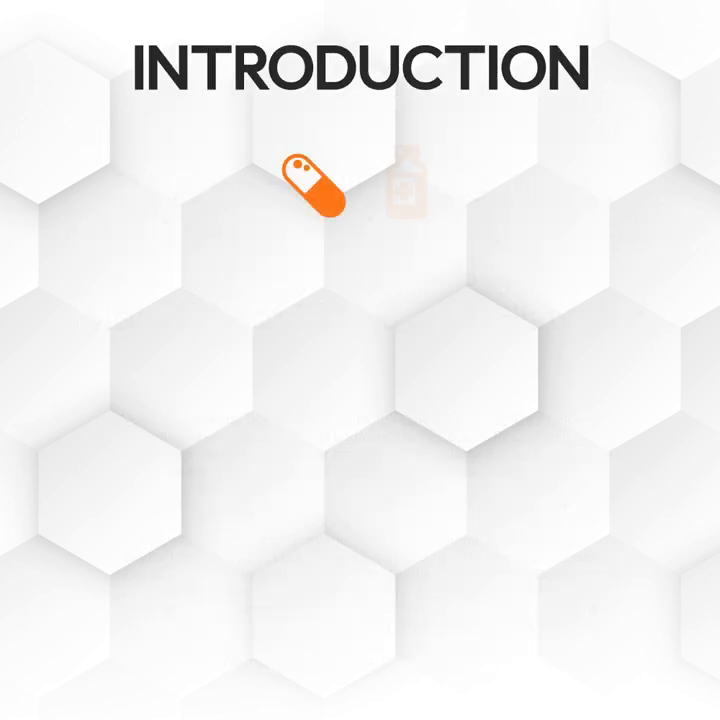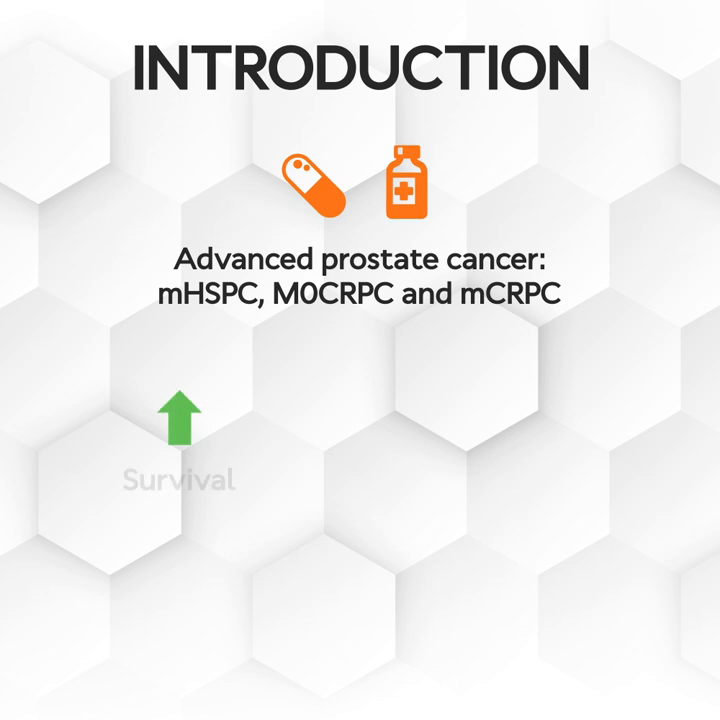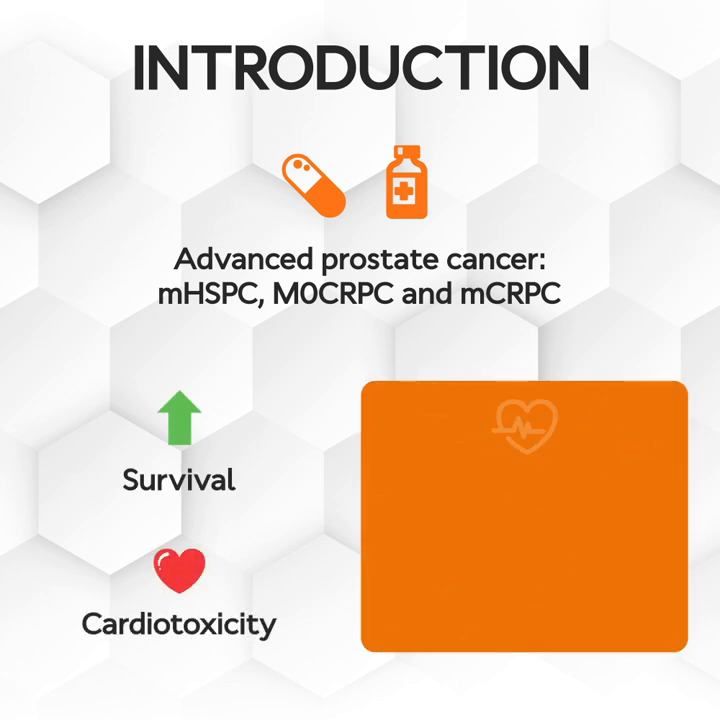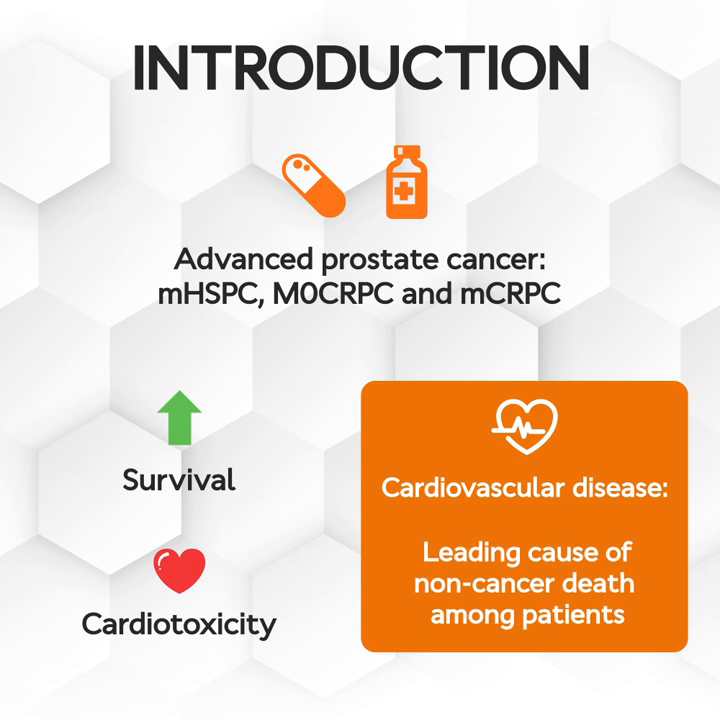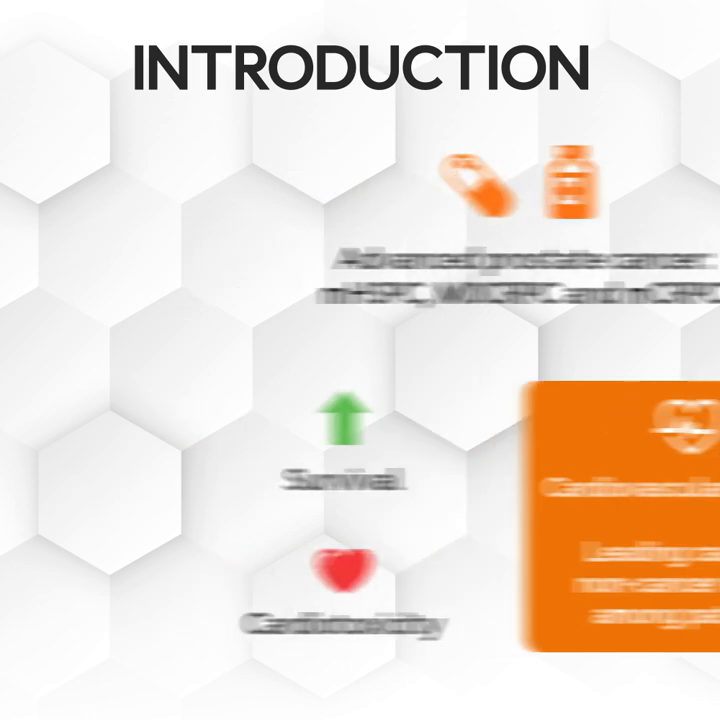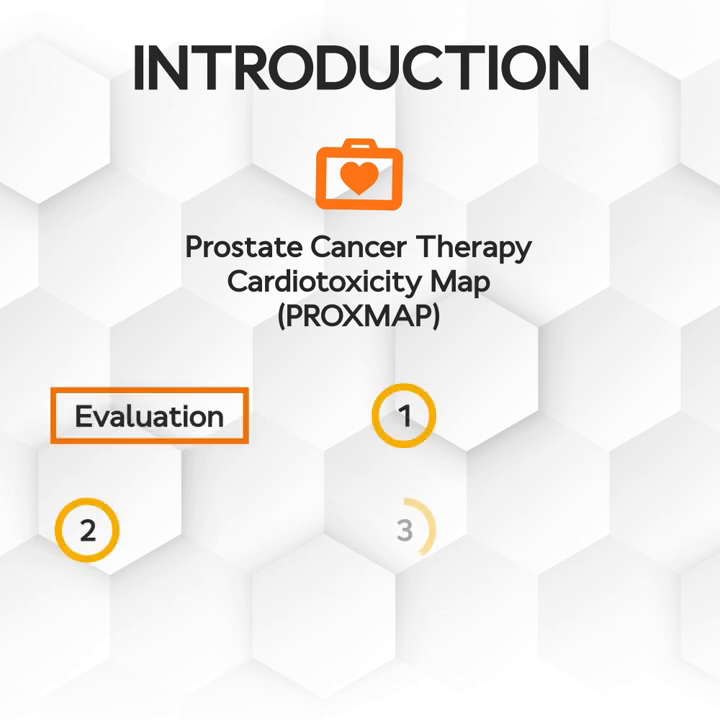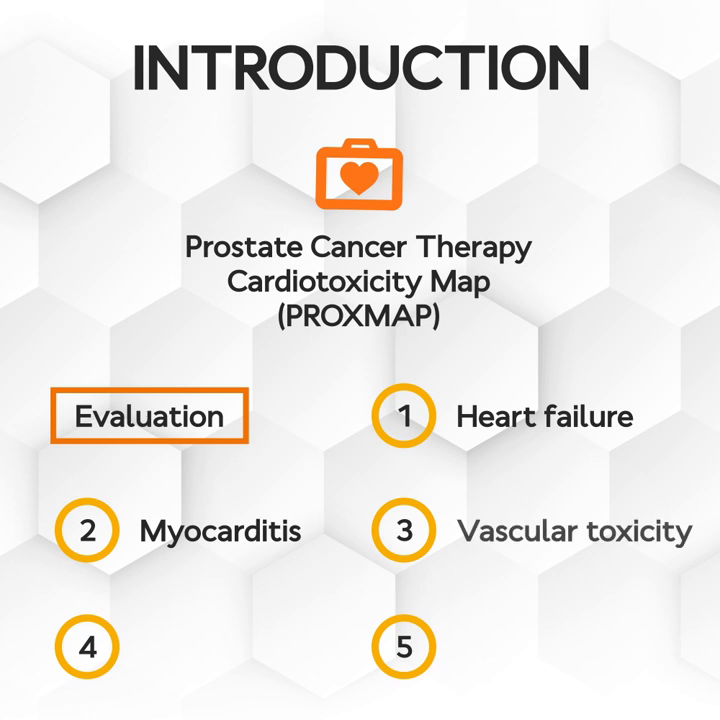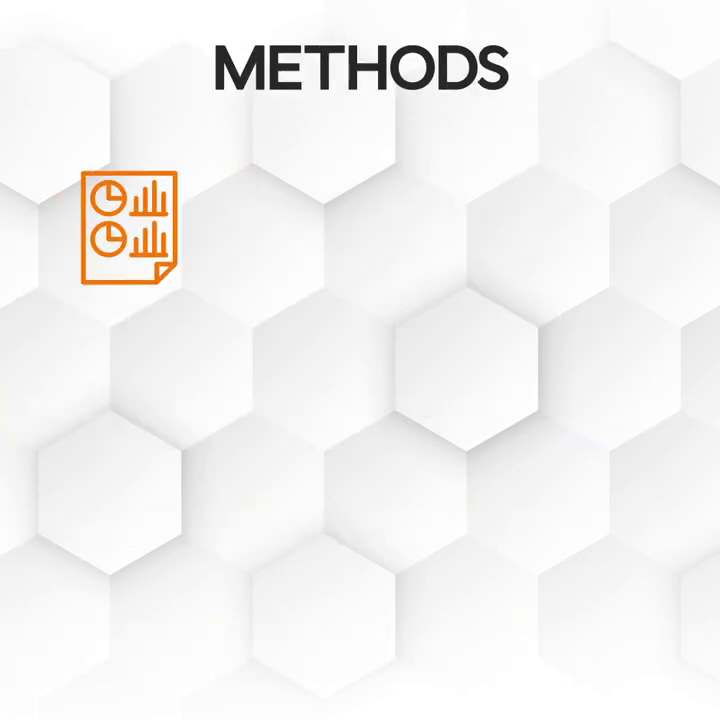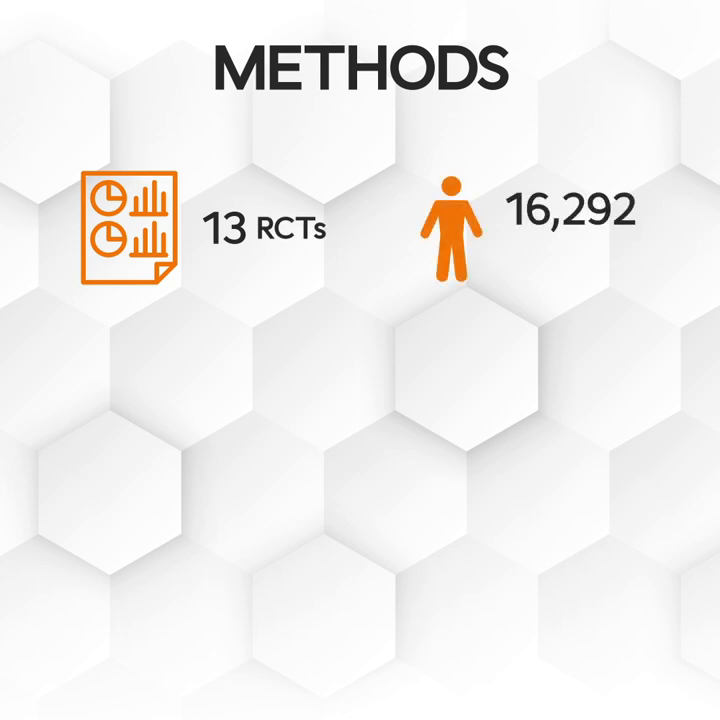Prostate cancer treatments in advanced stages do improve survival, however, are associated with significant cardiotoxicity. Cardiovascular disease remains a leading cause of non-cancer death among prostate cancer patients. Here, the prostate cancer therapy cardiotoxicity map systematically evaluates cardiotoxicity across 5 key domains, which are heart failure, myocarditis, vascular toxicity, hypertension, and arrhythmias. A systematic review and network meta-analysis was conducted from 13 randomized trials involving 16,000 patients.